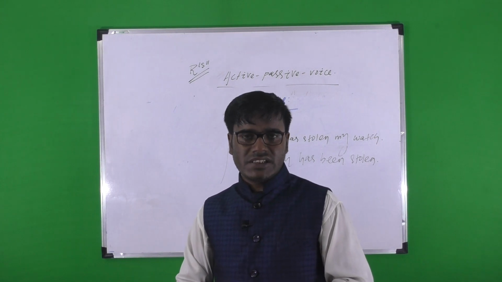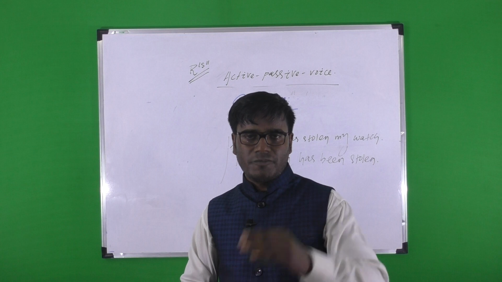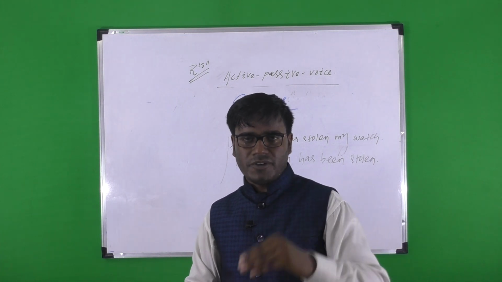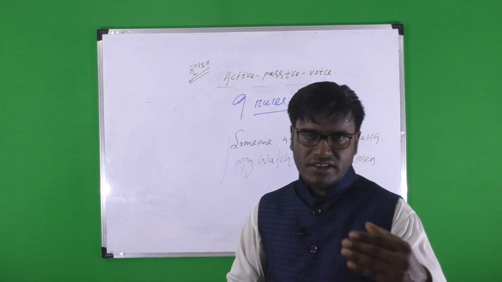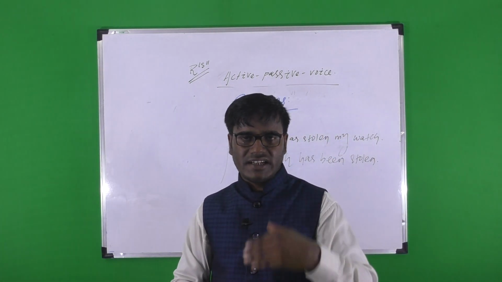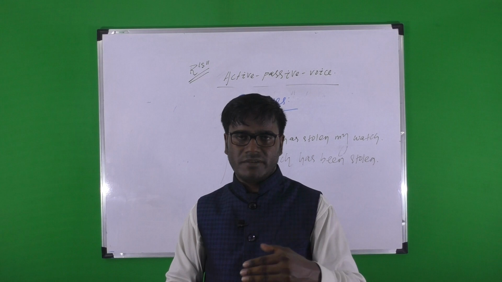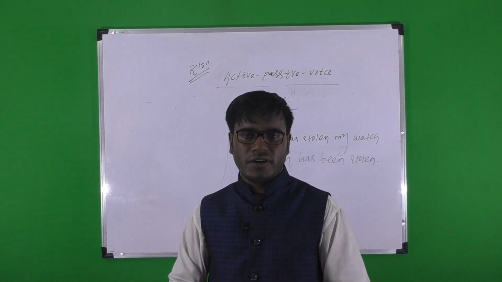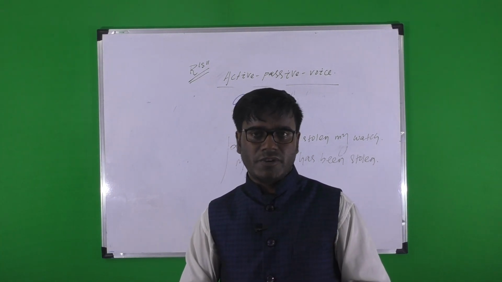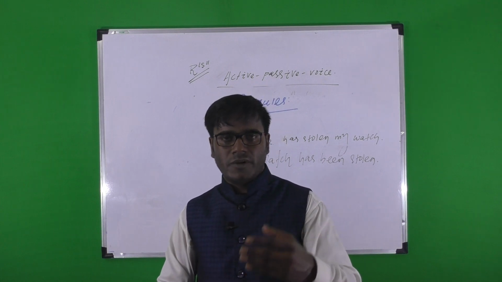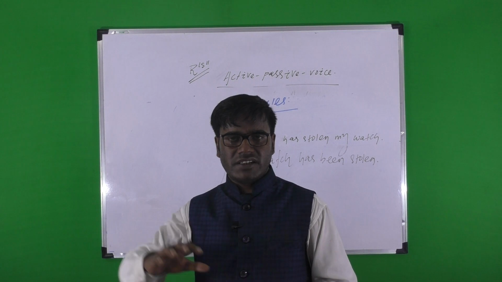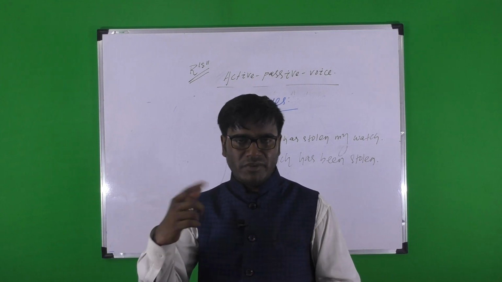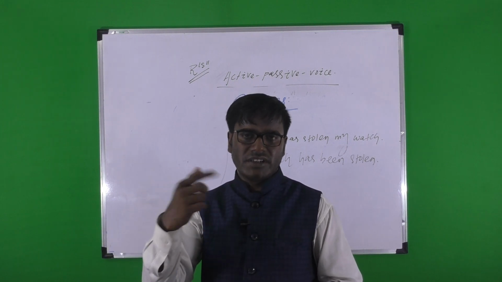Now it is time for us to discuss present simple, present progressive, present perfect progressive, then past, then according to types of sentence: declarative, interrogative, imperative, but exclamatory has no passive form. Then all about quasi passive voice, and in the case of double object. Various varieties are there. One by one we'll discuss.